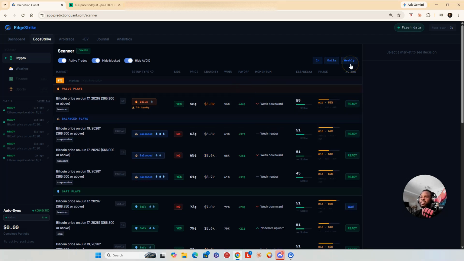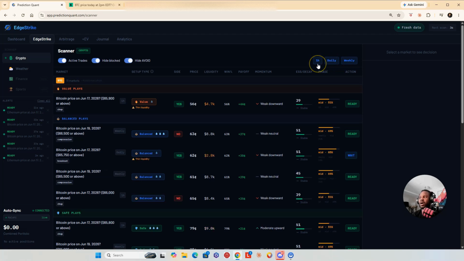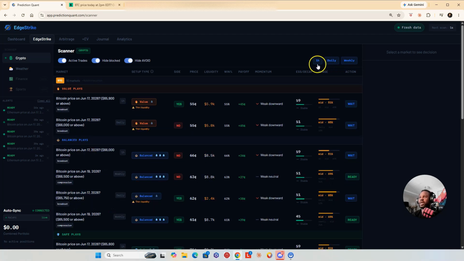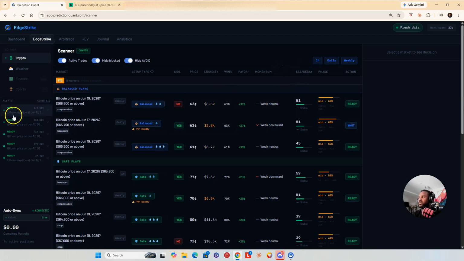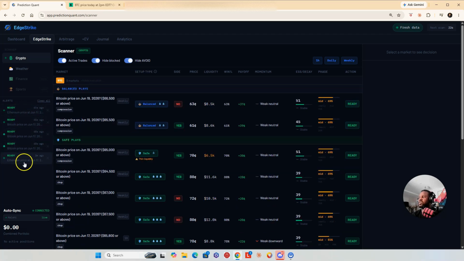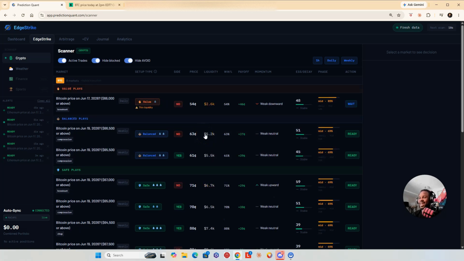Now, you're going to base this on three different time frames. You've got weekly, daily, and hourly. Those are the three contracts you can enter. And then if you look on the far right, you'll get alerts. Here you'll get alerts as the signals become ready, and you can start entering contracts. Now, there's a lot more to this.